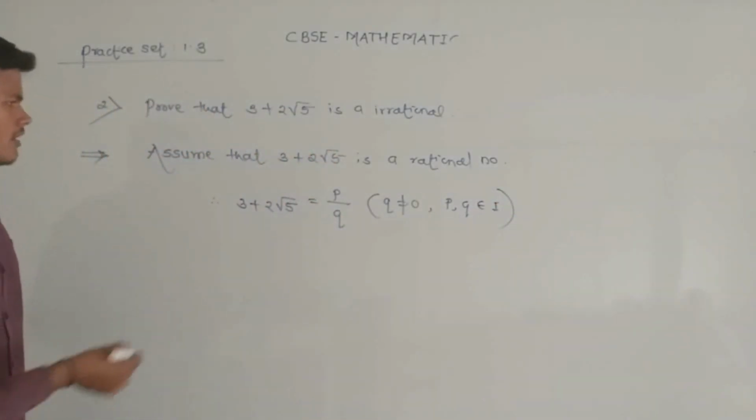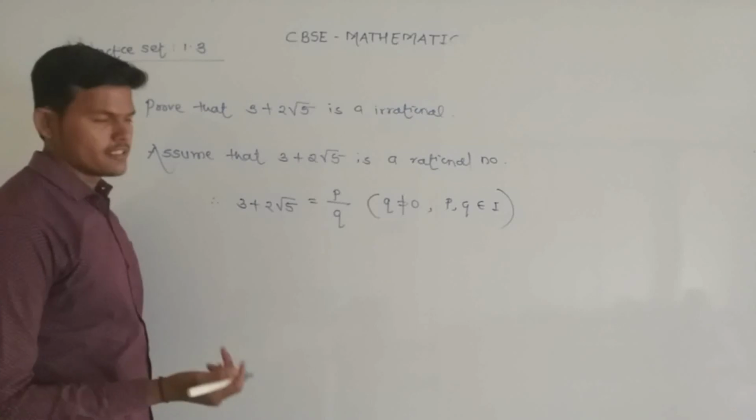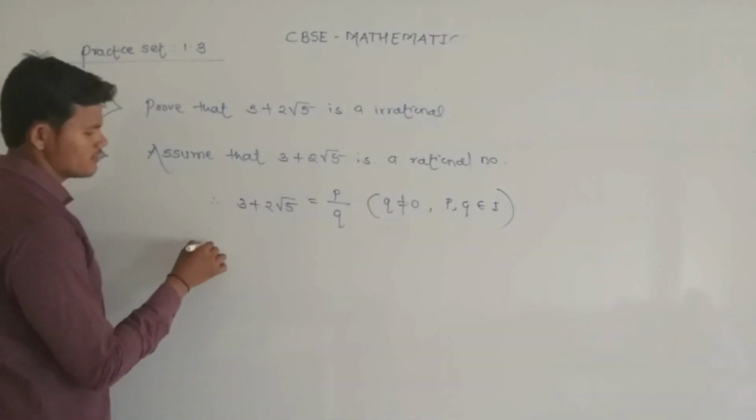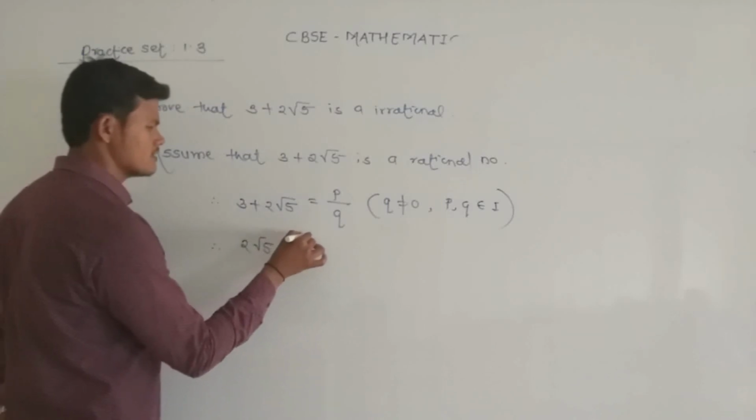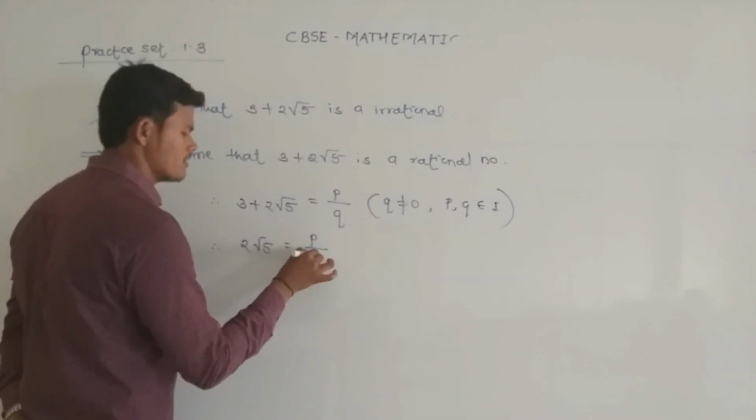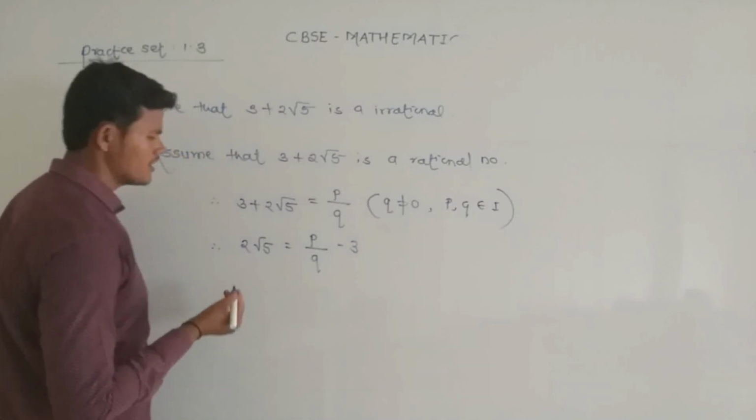Now from the equation collect the like terms, that is rational and irrational. So we get 2 root 5 is equal to P upon Q minus 3.